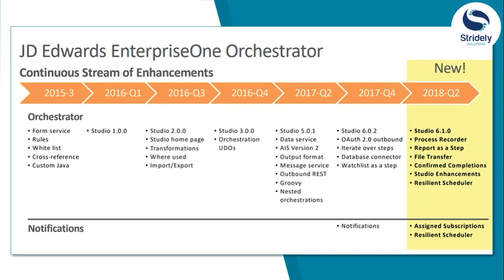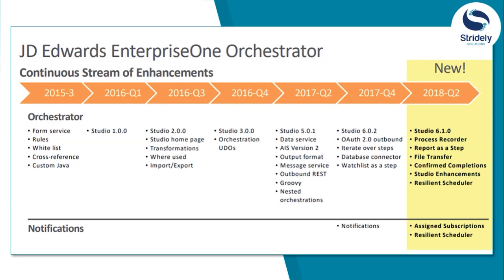That's it. And then on a yearly basis, they have continuously kept enhancing this Orchestrator Studio. Now the latest one is Studio 8.0. On the screen we can see it. Studio 6.1 is the version which was introduced in 2018. Now the latest one is Studio 8, but there are no major enhancements. It's a few enhancements which Oracle has done in the latest one.